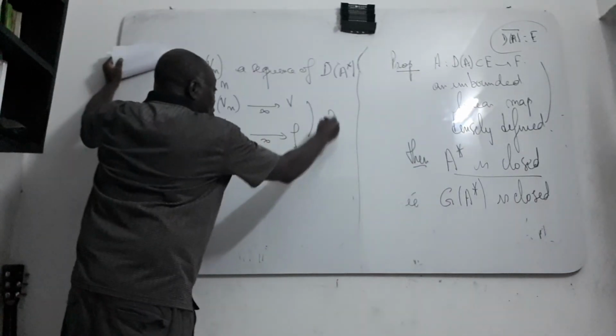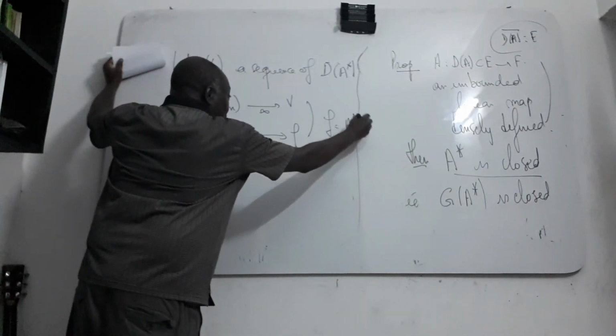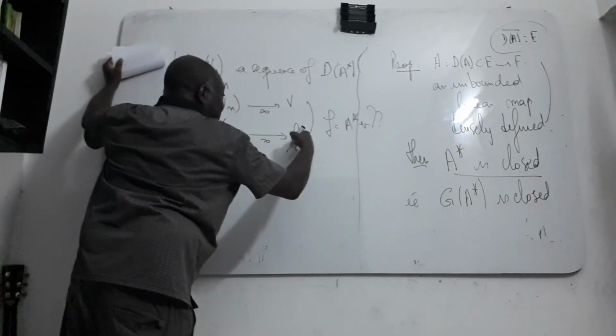Then we are going to prove that F is necessarily equal to the adjoint of A of V. You look at F, it is just an image of this one.